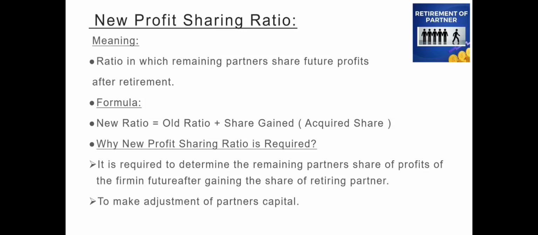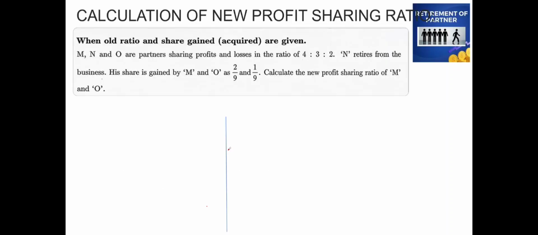Now, let us see how to calculate the new profit sharing ratio. The calculation can be done under two conditions. Let's see the first condition, when the old ratio and the share gained are given to us. What is the sum given here?